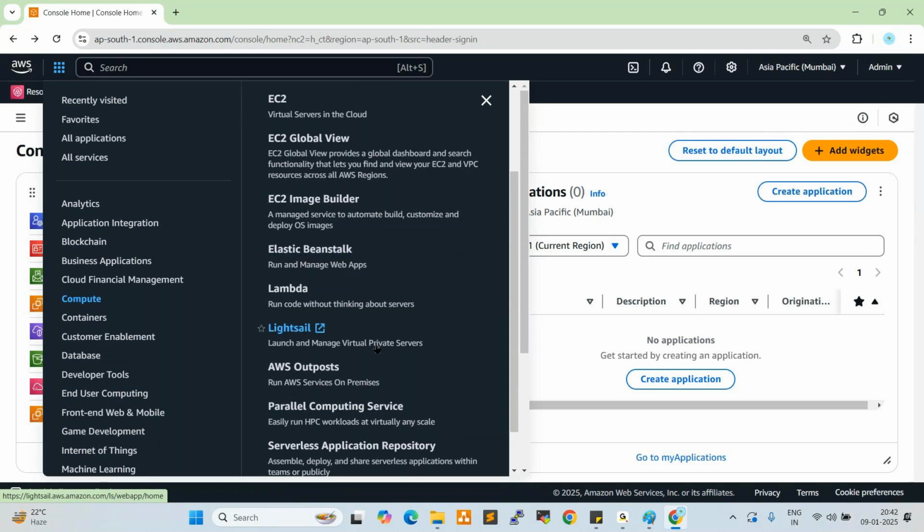Next one, Lambda. Lambda is a service which operates our infrastructure. For example, in our project, 1,000 servers are there. Every day we need to start the servers at 9 a.m. and stop the servers at 6 p.m. If you start and stop manually every day, that takes more time. We would need to click 1,000 times like that.